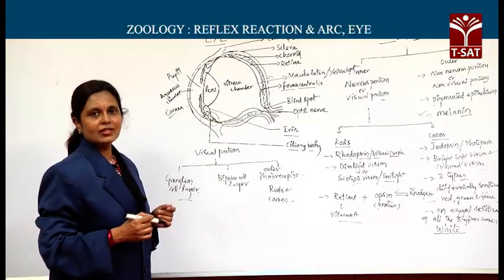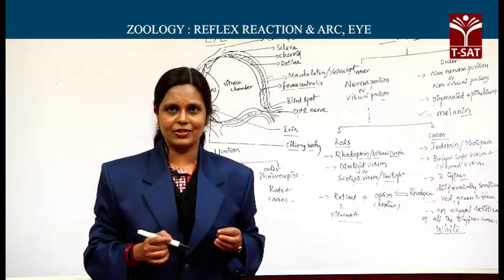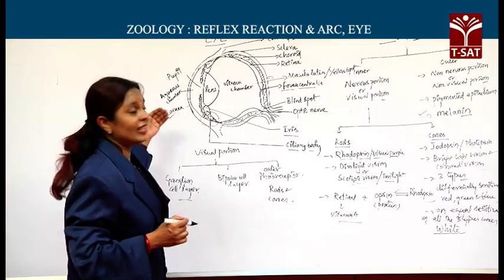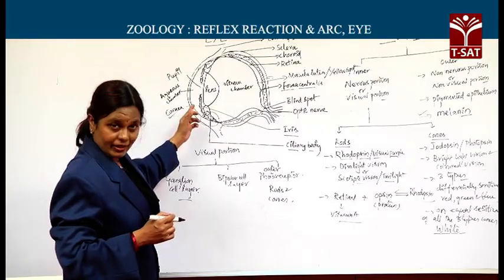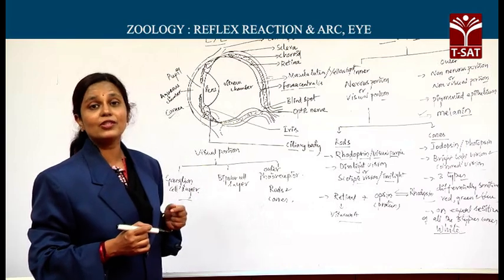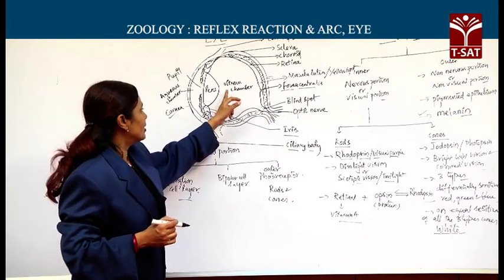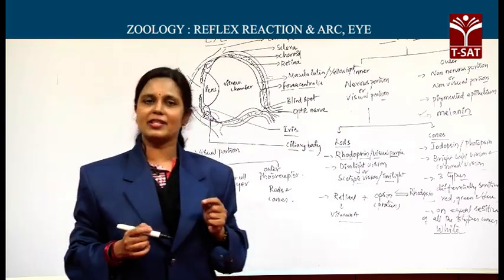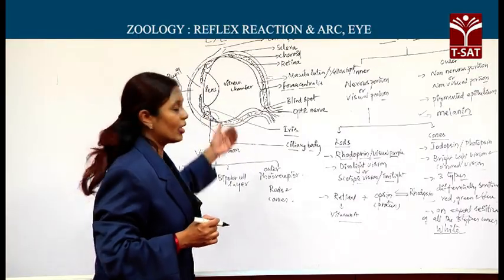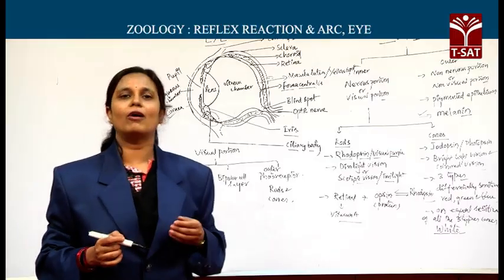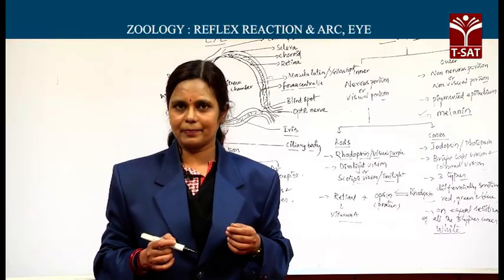Both the chambers are filled with fluids. The fluid present in the aqueous chamber is somewhat liquid, watery, and you call it aqueous humor, whereas the one present in the vitreous chamber is made of a jelly type of tissue, and you call it vitreous humor or vitreous body.